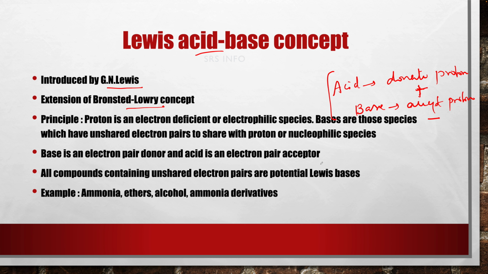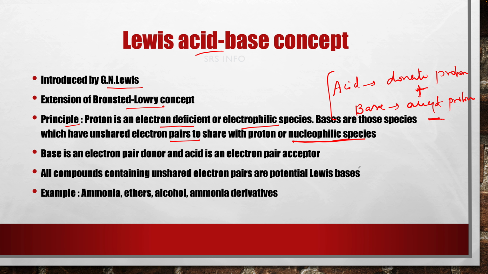This is Bronsted-Lowry concept. Lewis acid-base concept is based on the principle that proton is electron deficient. Okay, proton is electron deficient, clear. And this electron deficient species are called electrophilic species, and bases are having an unshared electron pair to share with a proton, or this is called nucleophilic species. Those molecules or ions which have unshared electron pairs to share with a proton are called nucleophilic species. Unpaired electron, clear?